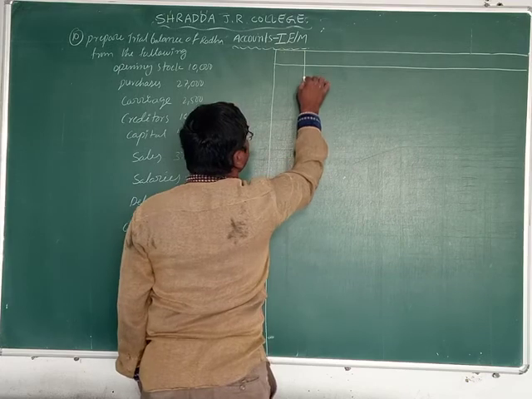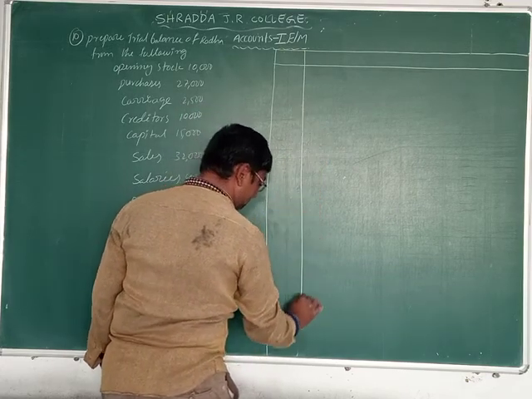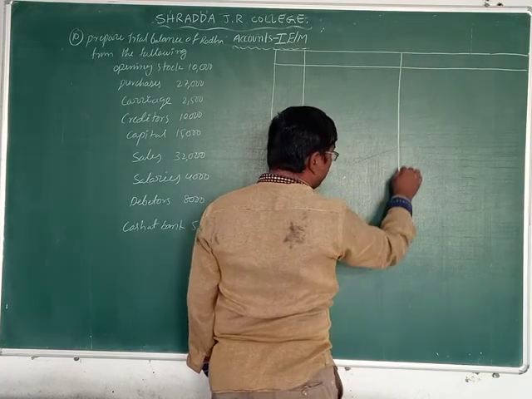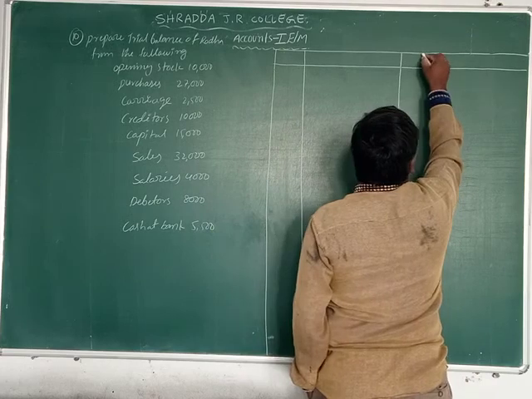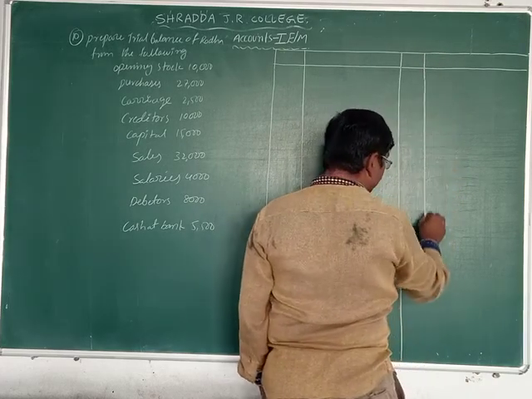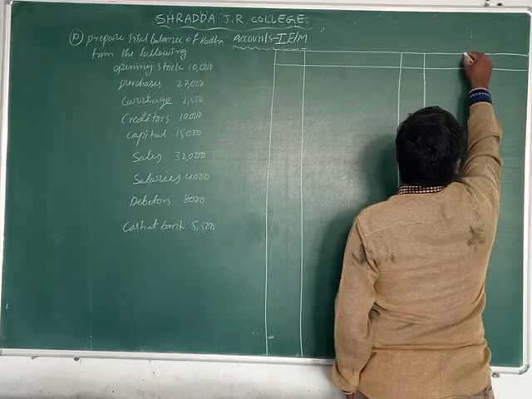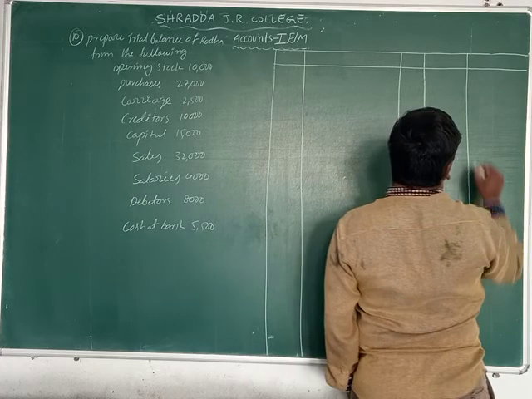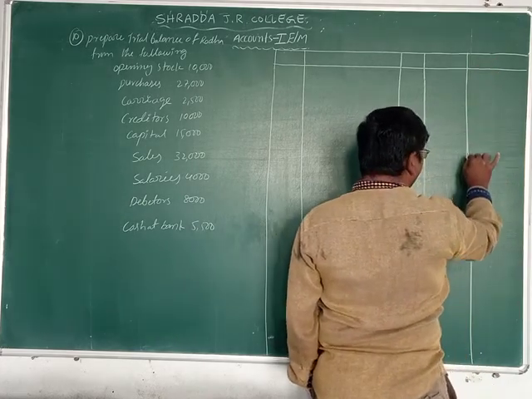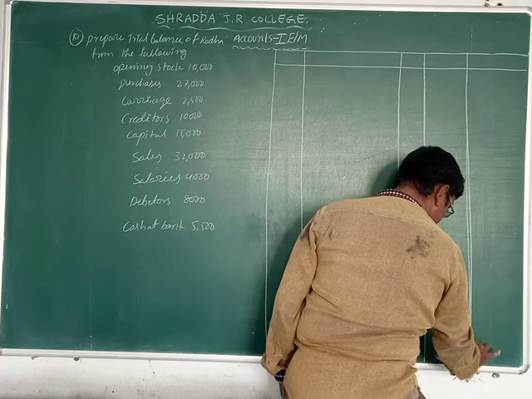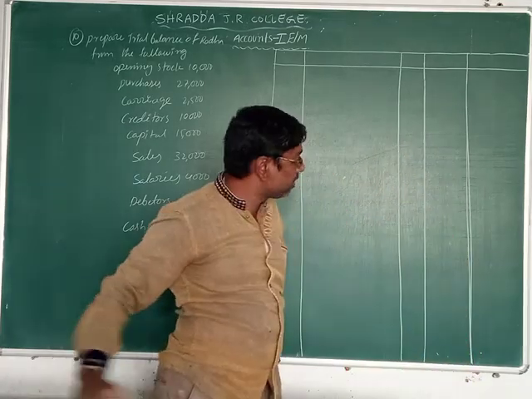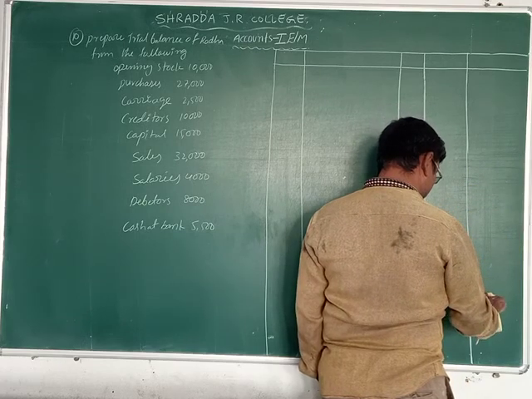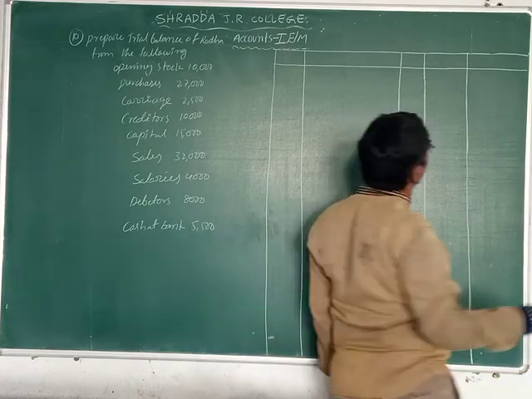First one is serial number, second one is particulars, third one is LF, fourth one is debit rupees, and next one is credit rupees.